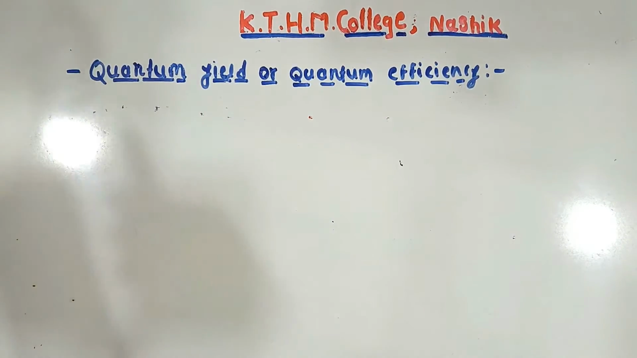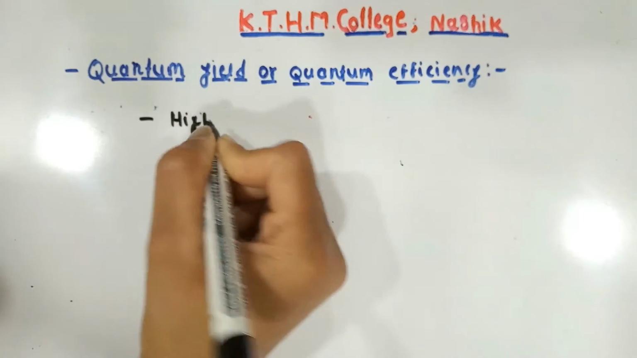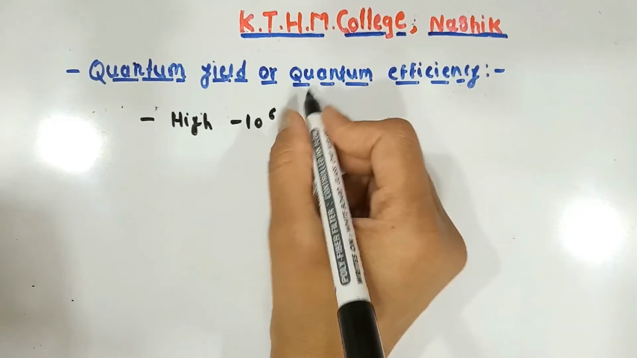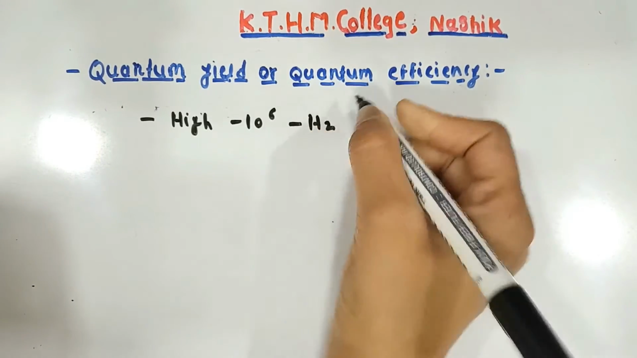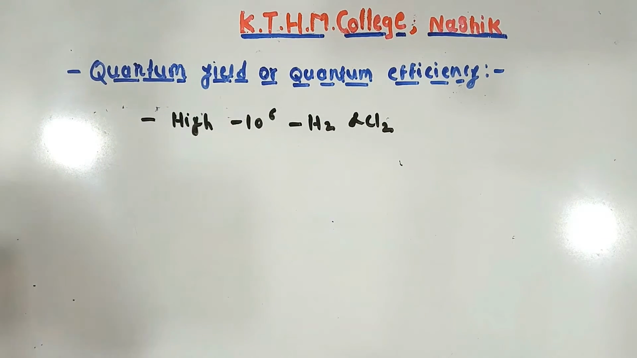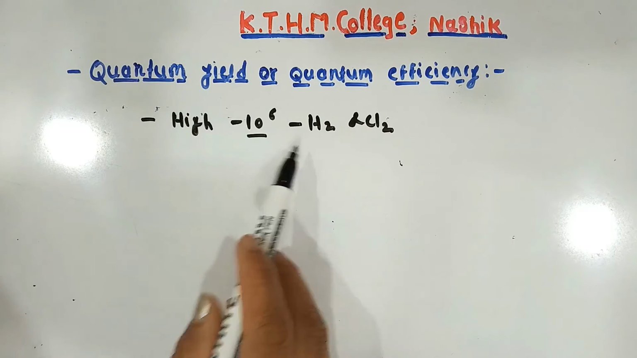Also, the quantum yield is very high, of the order 10⁶ for the reaction between H2 and Cl2. We have just seen that for the photochemical decomposition of ammonia the quantum yield is very low, while the quantum yield is very high, up to 10⁶, for the reaction between H2 and Cl2.